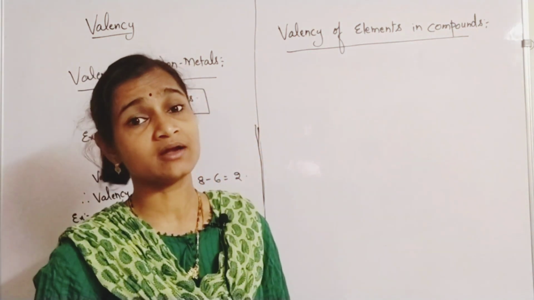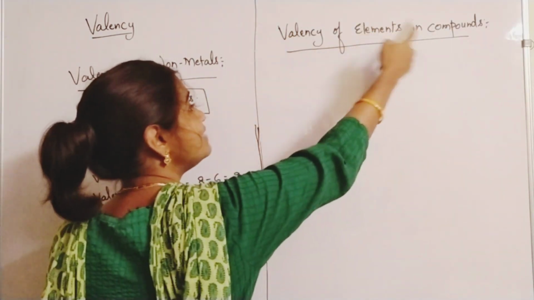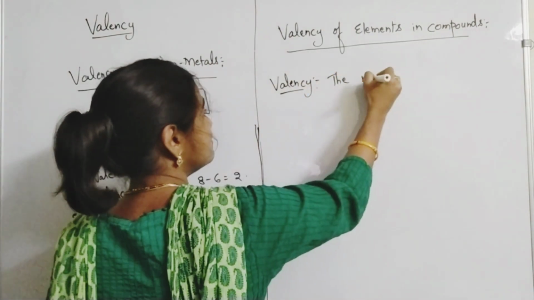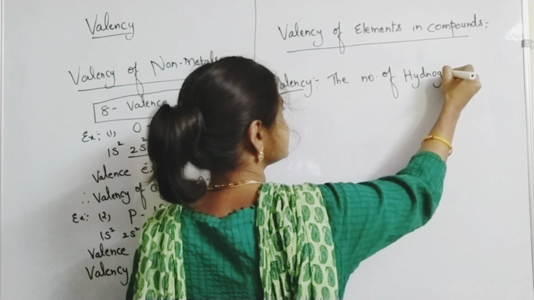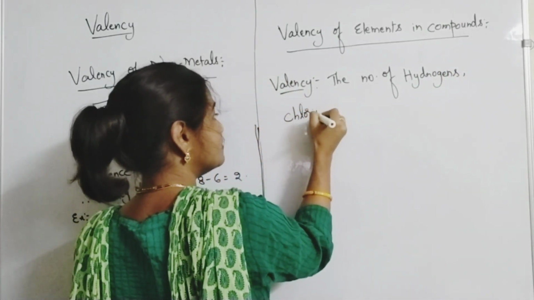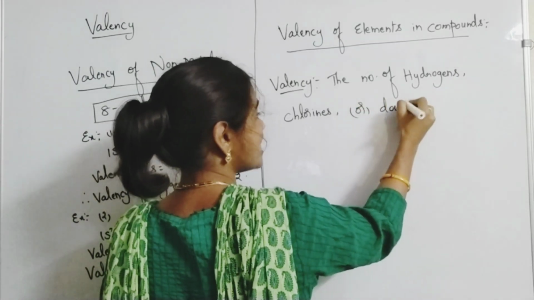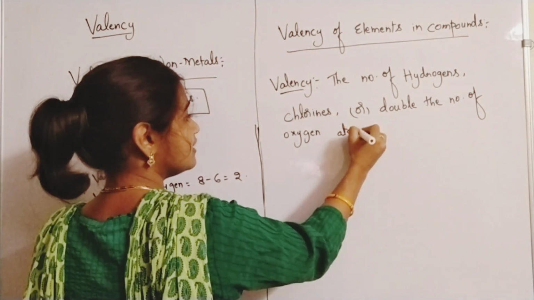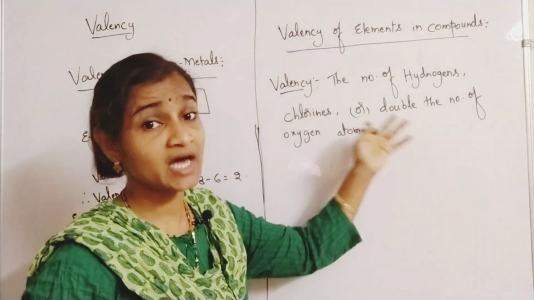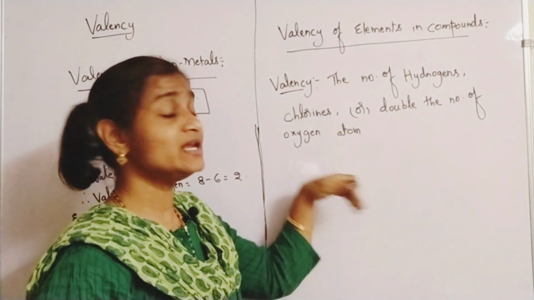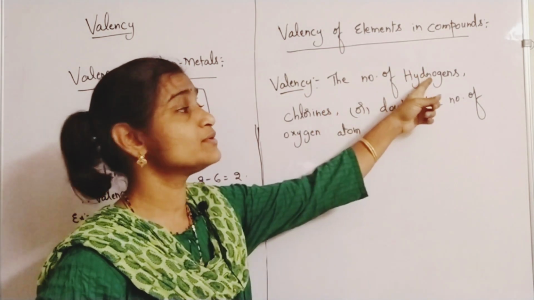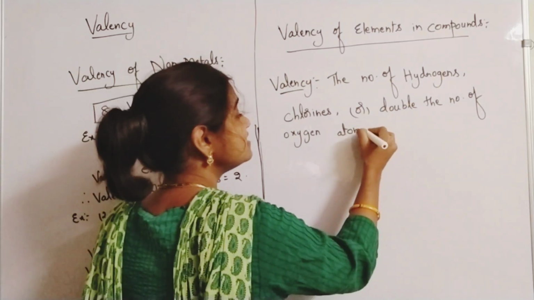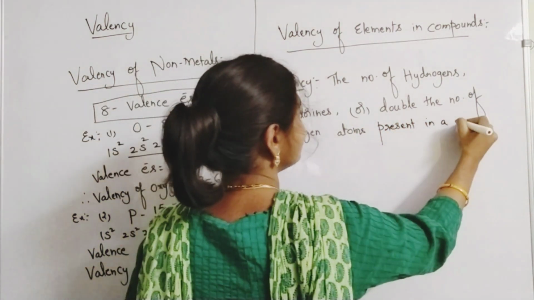According to the elements present in the compounds, valency is defined as the number of hydrogens, or the number of chlorines, or double the number of oxygen atoms, which gives the valency of the other element with which it is reacting, whether with hydrogen, chlorine or oxygen. The other element's valency can be identified by the number of hydrogens, the number of chlorines, or double the number of oxygen atoms present in a given compound.